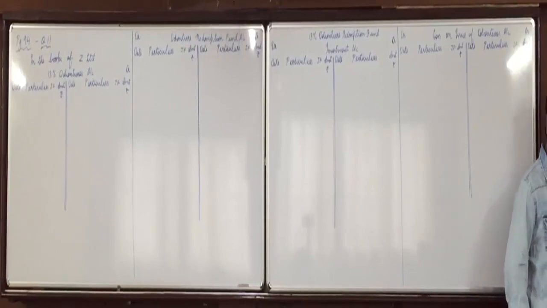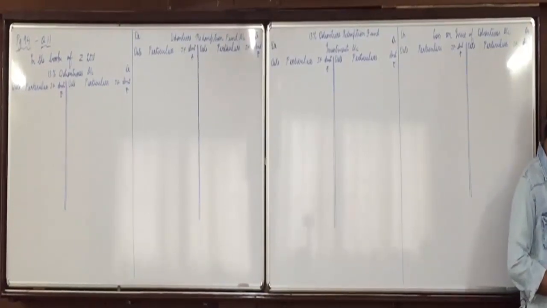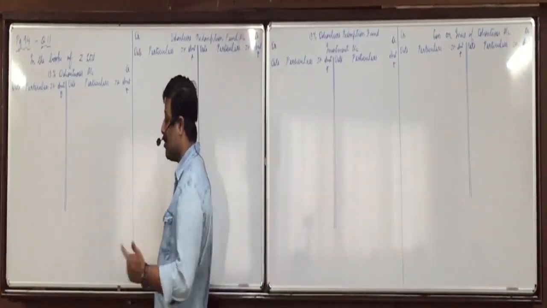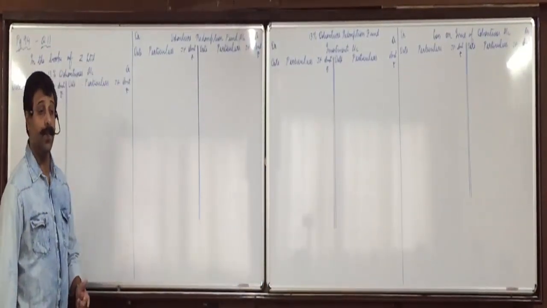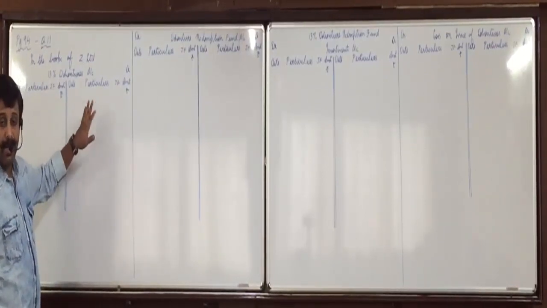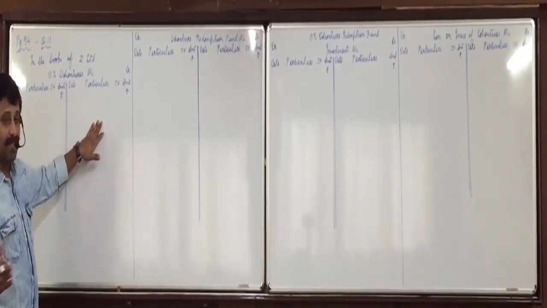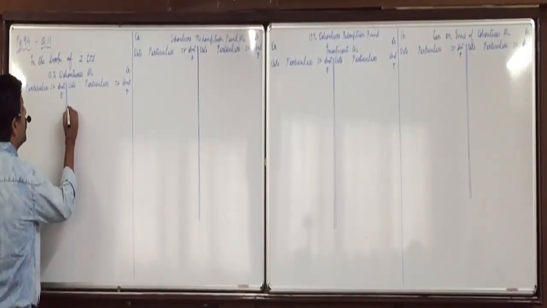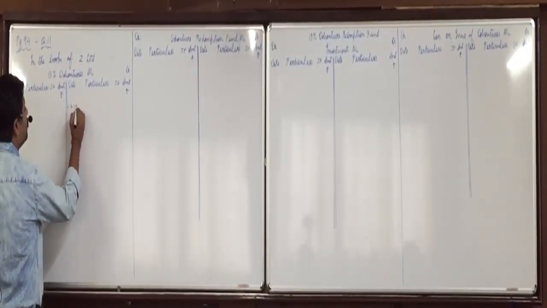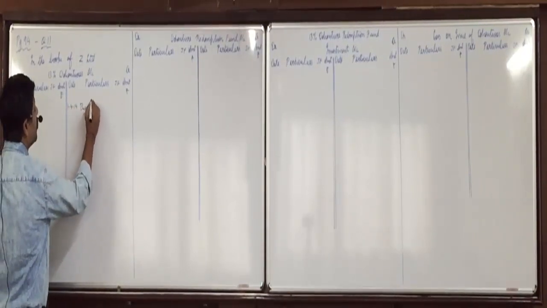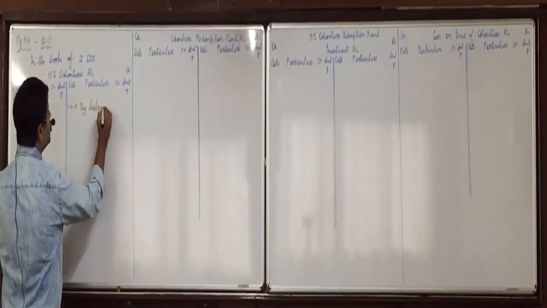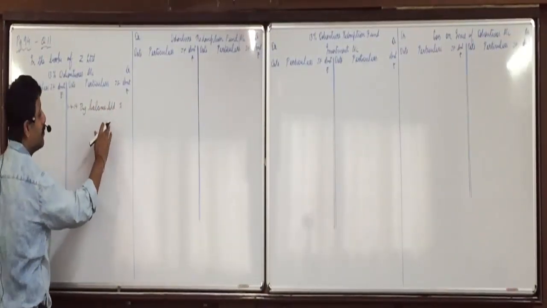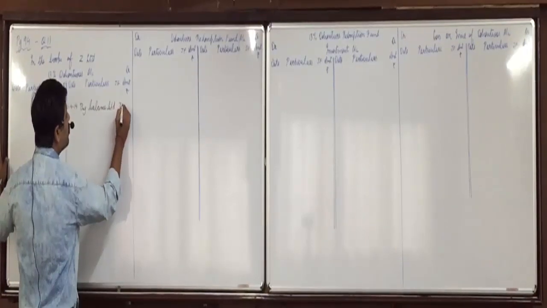See, very first of all, we need to record the balances. How much is the debentures balance? 7 lakh. Do debentures have a debit balance or credit balance? Credit. Debenture is a liability, it always has a credit balance, and debentures we always credit in the beginning. Okay, debentures have a credit balance. So by balance brought down 7 lakhs.